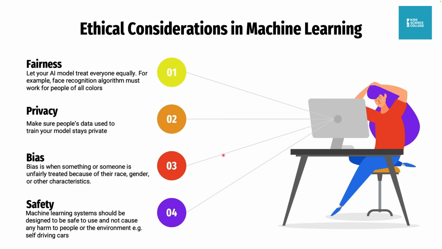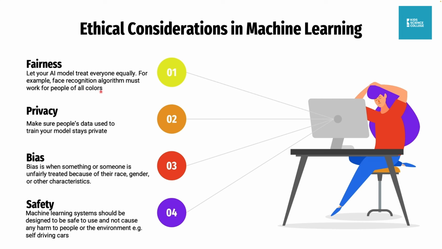Then ethical considerations in machine learning. These are some of the things that you need to know while developing your machine learning model. First, your AI should be fair. Let your AI model treat everyone equally. For example, a face recognition algorithm must work for people of all colors.